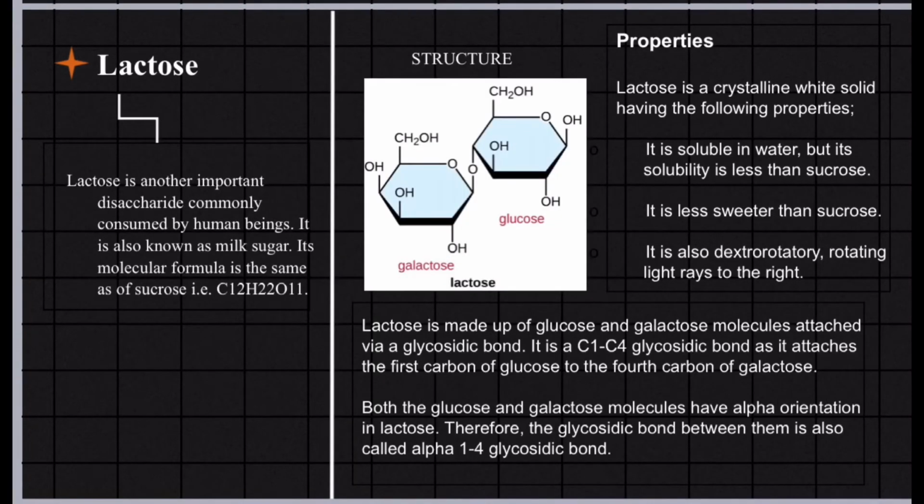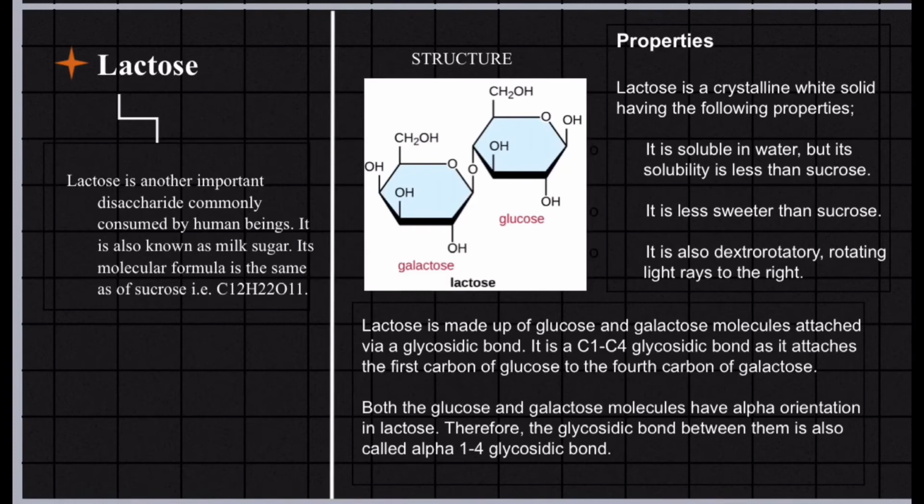Lactose. Lactose is another important disaccharide commonly consumed by human beings. It is also known as milk sugar. Its molecular formula is the same as that of sucrose. Structure of lactose. Lactose is made up of glucose and galactose molecules attached via a glycosidic bond. It is a C1 to C4 glycosidic bond as it attaches the first carbon of glucose to the fourth carbon of galactose.